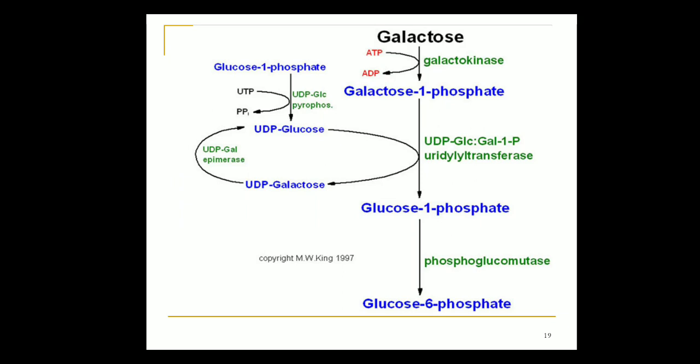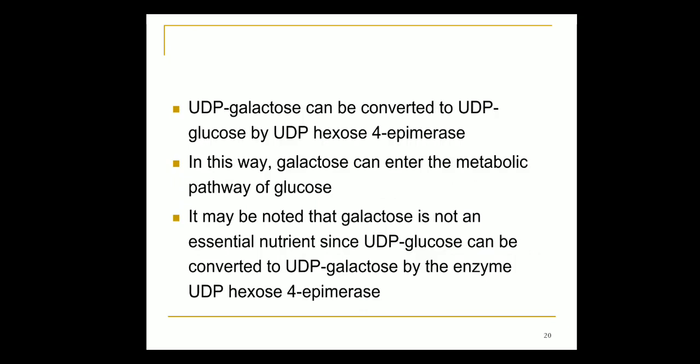Here you can see the formation of UDP glucose and UDP galactose, and you can observe the cycle. The precursor is glucose 1-phosphate, and UDP galactose can be converted into UDP glucose by UDP hexose 4 epimerase. In this way, galactose can enter the metabolic pathway of glucose.